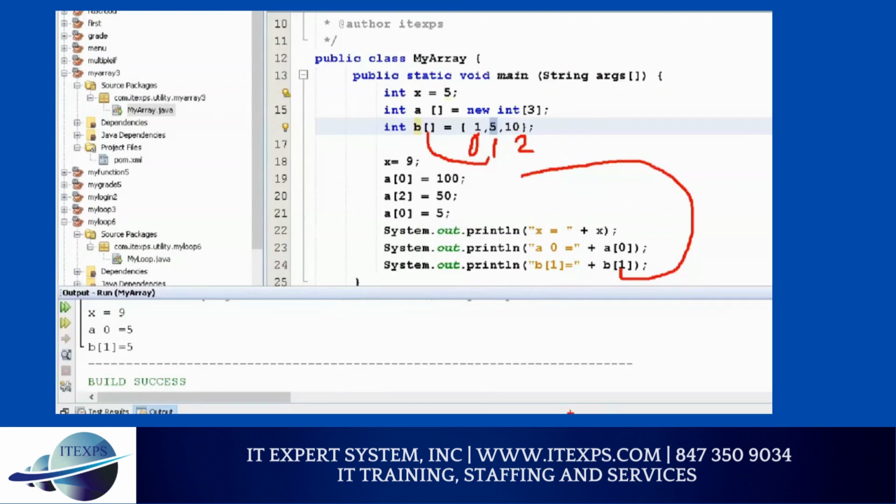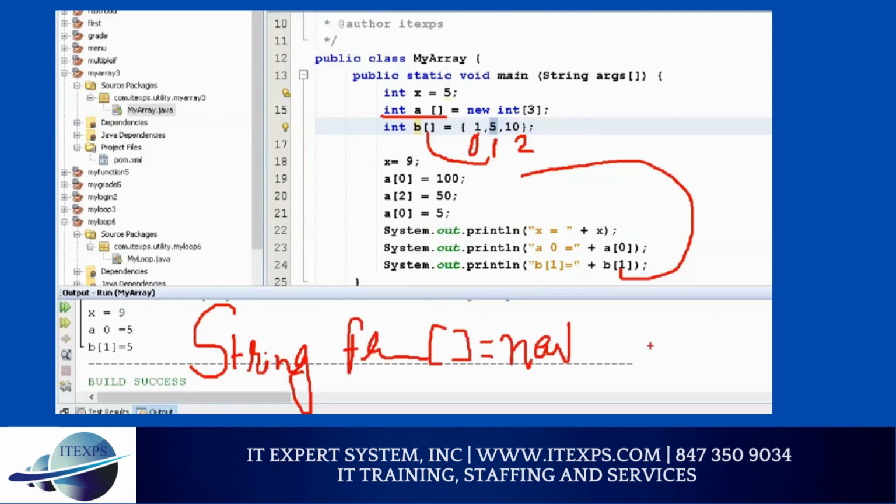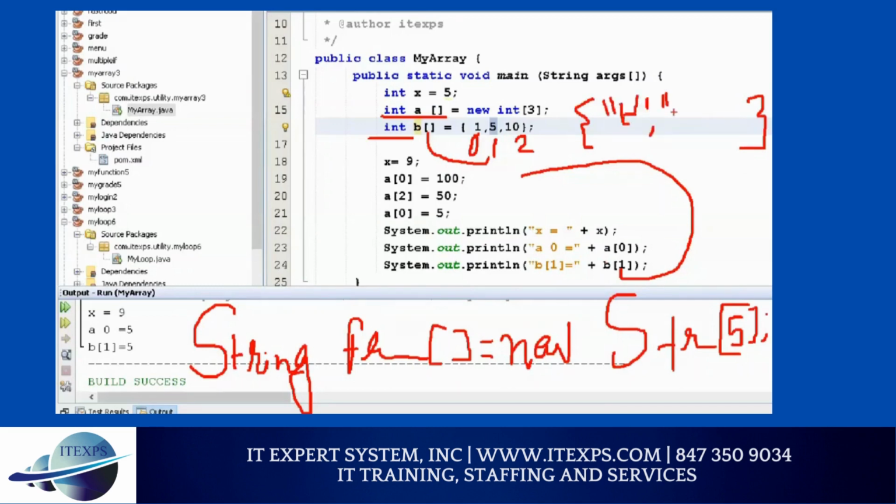Yeah. So there are multiple ways you can do. Instead of int, you can say string, please pay attention. You can say string friends, and then you can say new string, and then you can specify the block, for example 5. You can do that. Or you can say string friends, and in curly brackets, write all your friends' names: Tom, Mike, Kevin, like that. And it's going to work as well. Make sense or no? So you can do that.